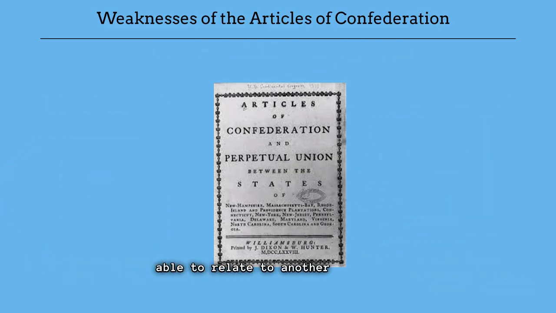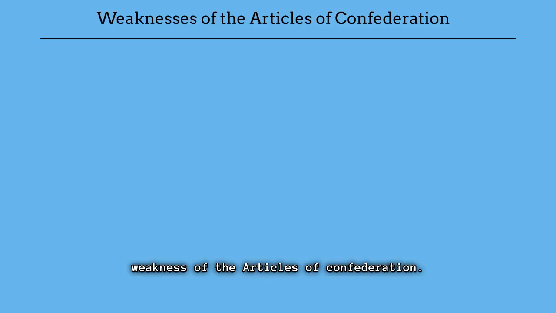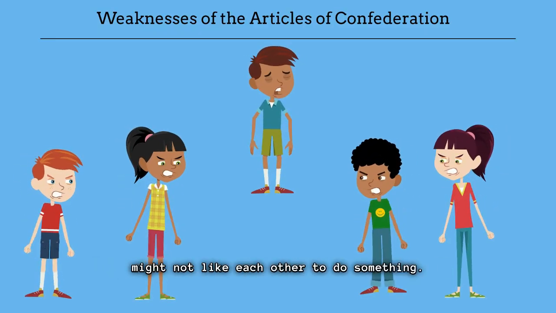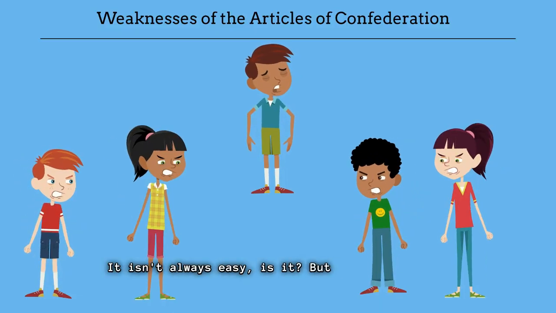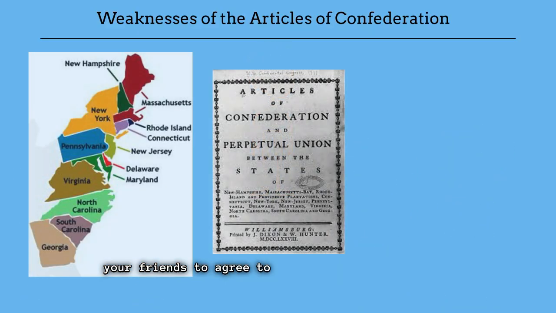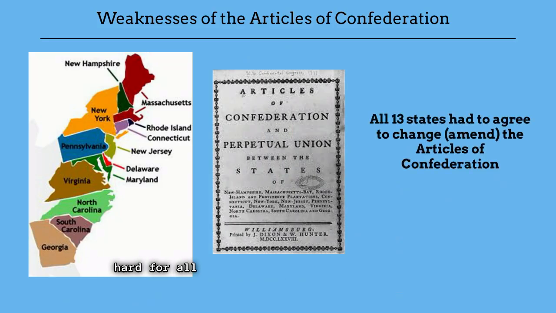You might be able to relate to another important weakness of the Articles of Confederation. Imagine trying to get all your friends, who might not like each other, to do something. It isn't always easy, is it? Well, we had a similar problem under the Articles of Confederation. Just like you might have a hard time getting all your friends to agree to do something, it was very hard for all 13 states to agree to make changes or amendments to the Articles of Confederation. They had to be unanimous, or all agree to make changes to make things better. And this was definitely a weakness.